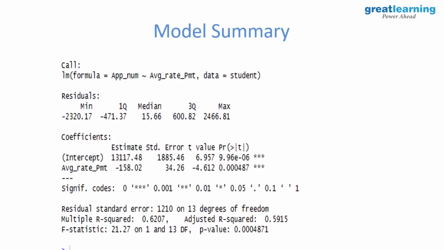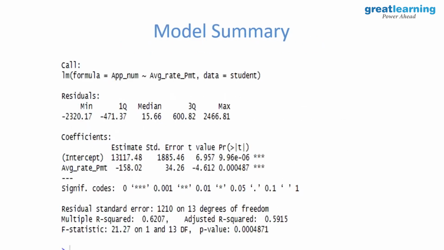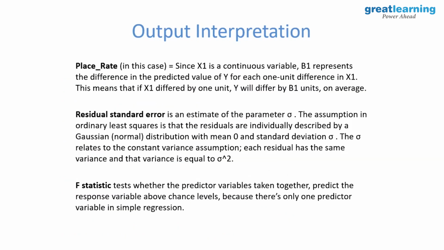Right? So in our case, what was the independent variable here? Placement rate. Does it really belong to the model or not? I have to test that also, no? So T statistics will tell me that. So in this case, do you see these stars? Stars, right? You have to look for the star. This is the visual signal of whether it's statistically significant or not. 3 means more, 2 means less, and if there is not even one star, you should not consider it, right?